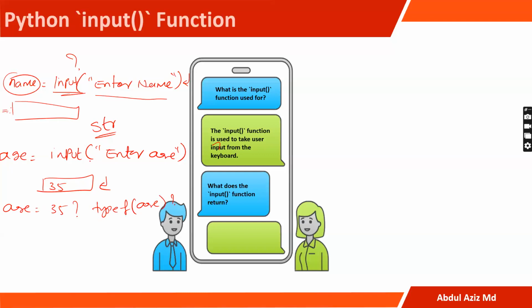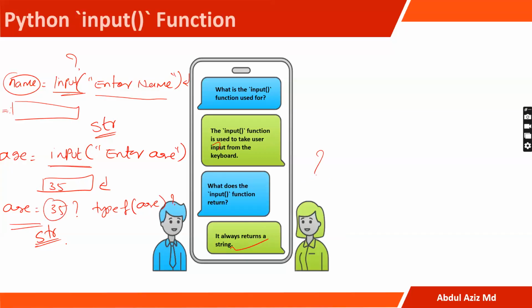So that means by default, whatever value we read with the help of the input function, its type is str only, right? So it will return a string every time. We will see this, and we will see how to typecast, how to convert the type of the respective variable to another type.